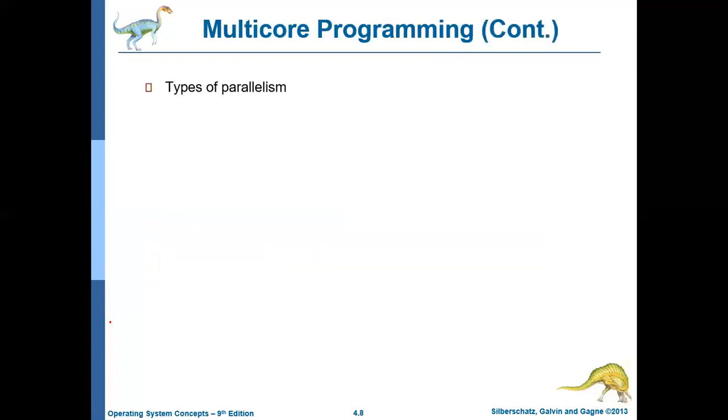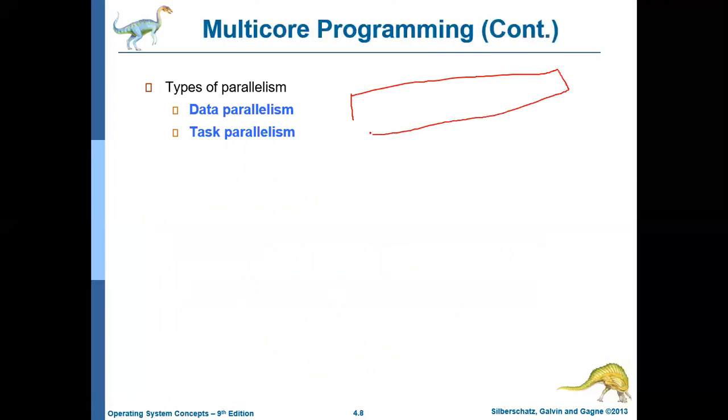The next thing we'll be discussing is that there are two types of parallelism. The first is called data parallelism and the next is called task parallelism. So let us try to understand what is data parallelism and what is task parallelism. Data parallelism means, assume that you have an array of n elements, let us say n integers. So this array contains n numbers, 1 to n.